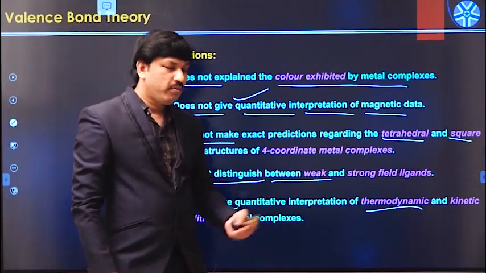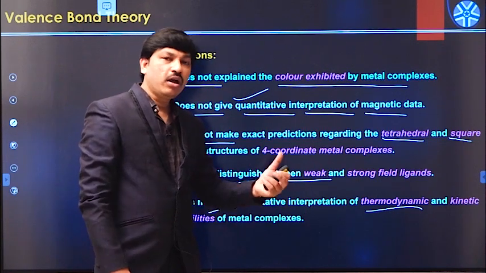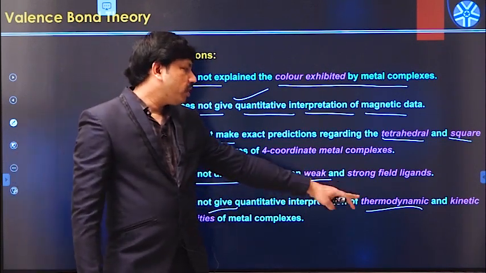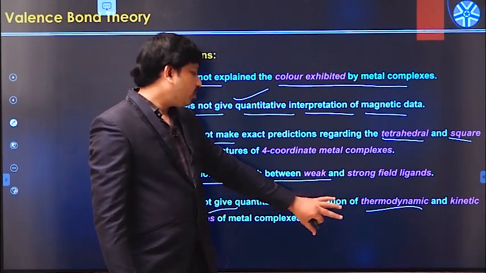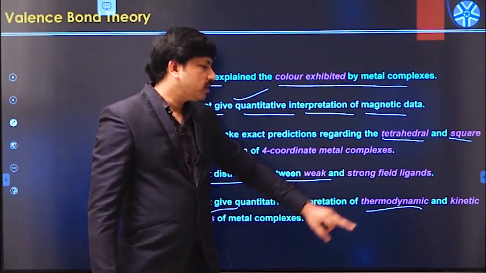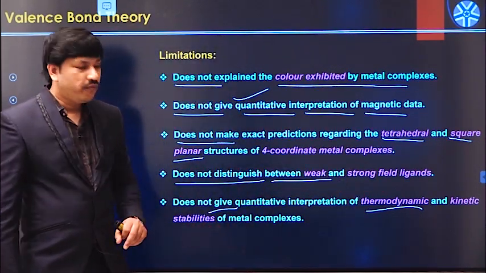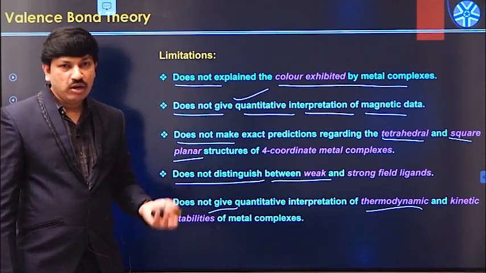And the last one, it does not give quantitative interpretation of thermodynamic stability and kinetic stability. Metal complexes always have 2 different stabilities with respect to their stability and reactivity. One is thermodynamic stability, the other is called kinetic stability. It is unable to give quantitative interpretation of the thermodynamic stability or kinetic stability of the various metal complexes. So like this, even valency bond theory has a lot of limitations.